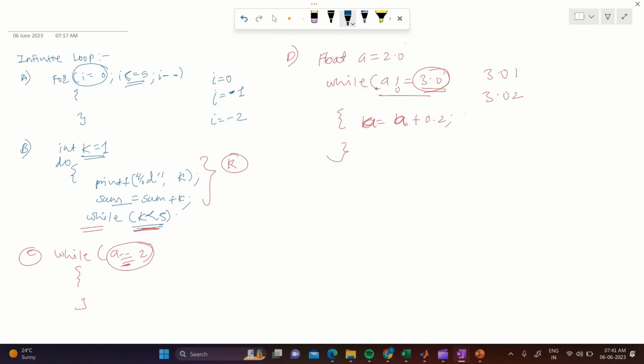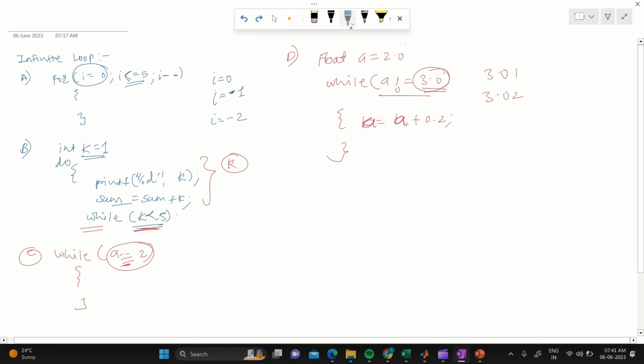To avoid such a scenario, instead of using not equals to, we should use a less than comparison like this. So there is a possibility to terminate this loop. But if we use not equals to, as in our earlier condition, then this condition will never be met, and again this will run infinitely.